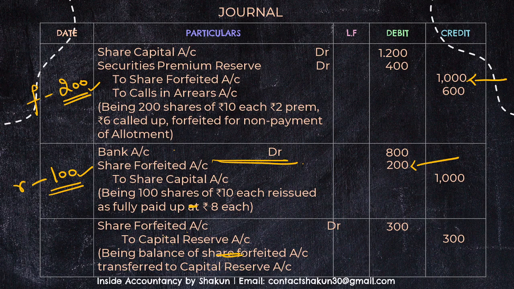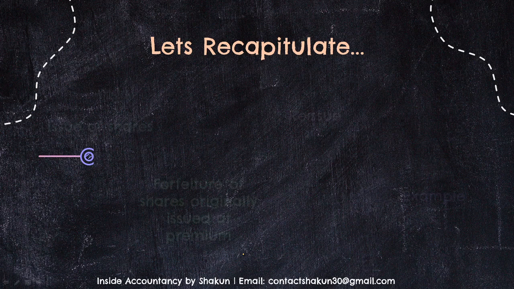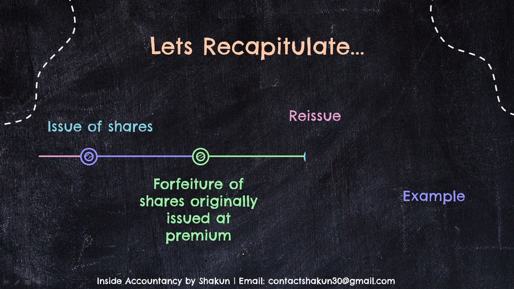So I hope this is clear to you. One last thing I want to say again is whenever the premium is paid, simply ignore it as if it's not given in the question. Pass the journal entries as you would when the shares are forfeited, which were originally issued at par. But when the premium is unpaid, then you cannot ignore it. In the forfeiture entry, you have to debit it. And while calculating calls in arrears, you have to include that as well, right? So that is it. I hope everything is clear to everybody. We have talked about the forfeiture of shares originally issued at premium, their reissue and examples also.